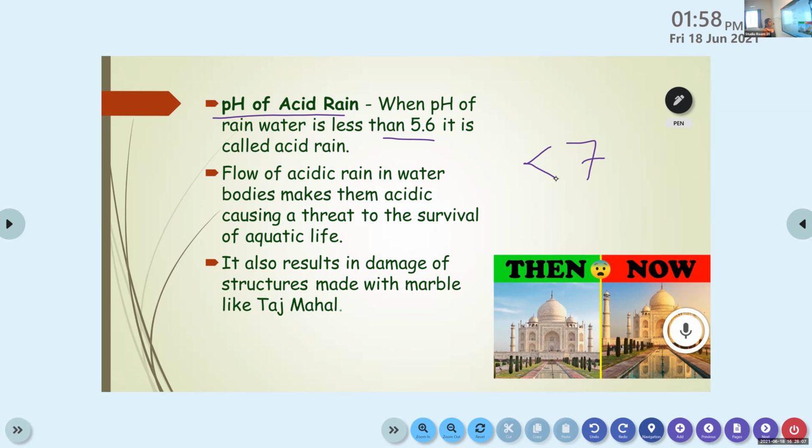This acid rain will cause issues for aquatic organisms and certain buildings. The flow of acidic rain into water bodies makes them acidic, causing a threat to the survival of aquatic life.